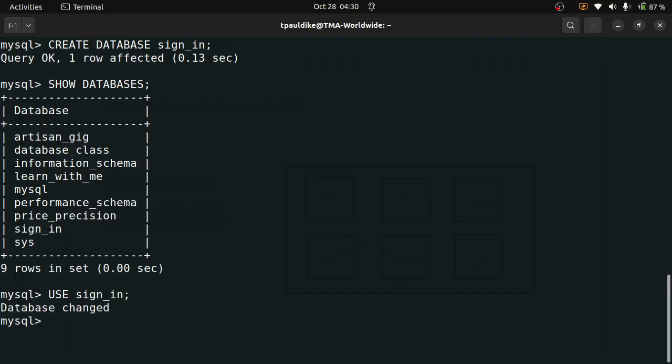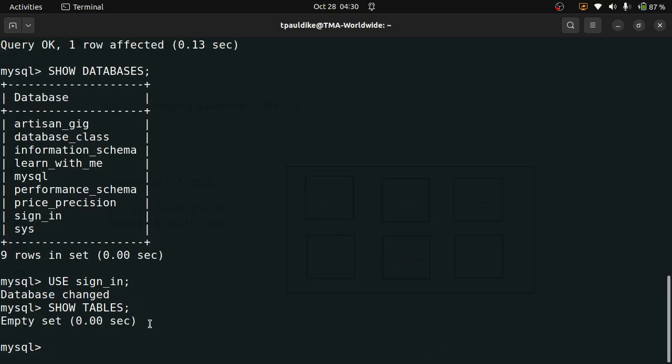So I do this. Now you see the essence of putting this in uppercase. Now it's obvious that this is a command I gave, and this is not a command. This is something else. Okay, so it says database changed. Now I am inside another database. If I ask it to show me the tables that are in this database right now, you can see that there are no tables. It says empty set, right?